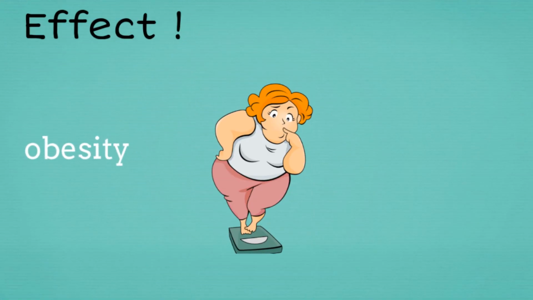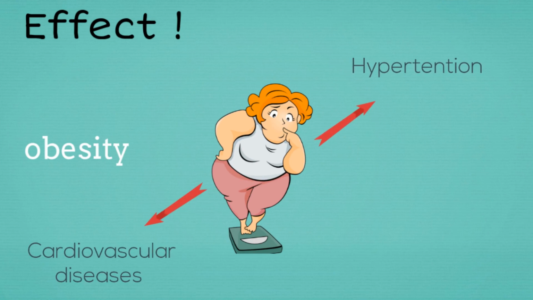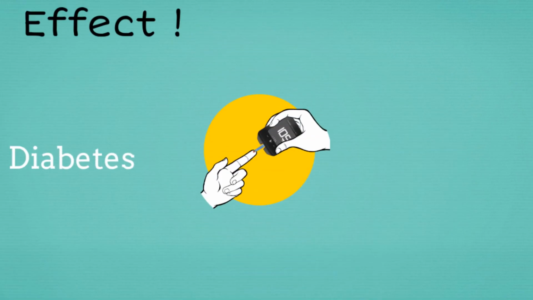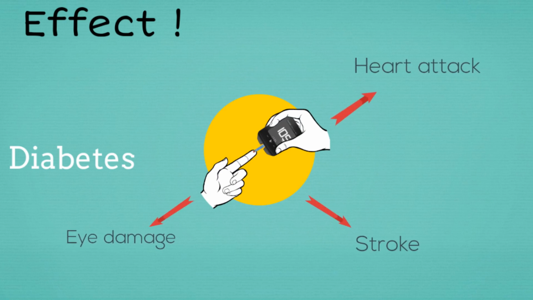Obesity has a negative impact on the body because it causes some health issues like hypertension, cardiovascular diseases, sleep apnea, which causes stopping breathing for a brief period, and cancer. Also, diabetes harms the body because it causes heart and blood vessel diseases like heart attack, stroke, eye damage, foot damage, kidney damage, and more.